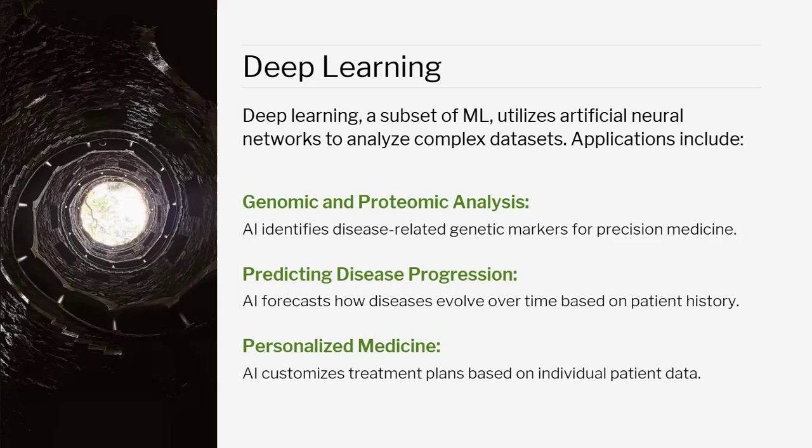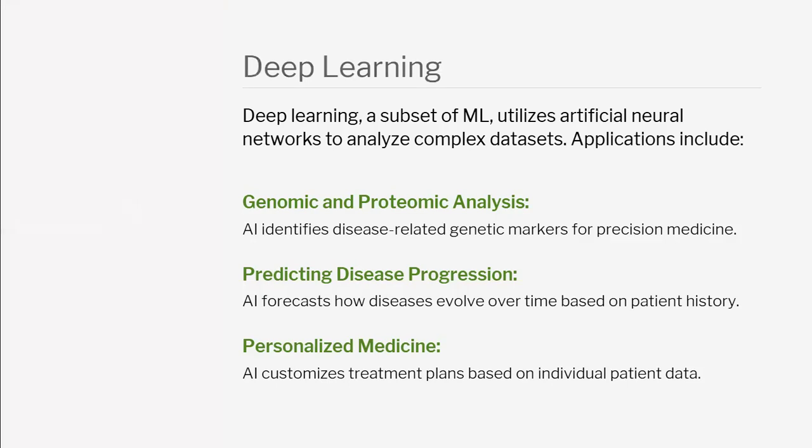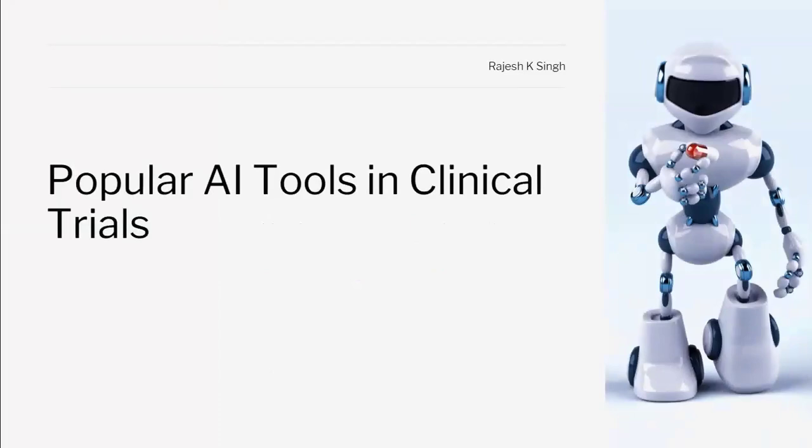AI forecasts how disease evolves over time based on the patient history. It may be 100 years of history, 200 years of history. These are the programming language parts of ML used for predicting disease progression and personalized medicine, where AI customizes treatment plans based on individual patient data. So basically, this is one topic.